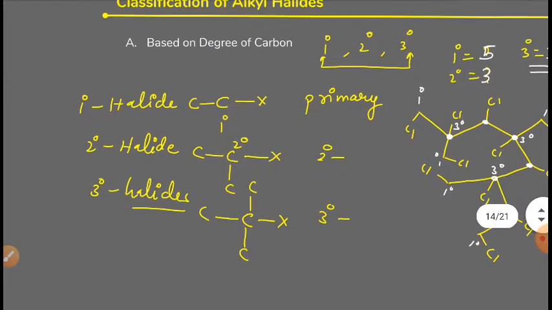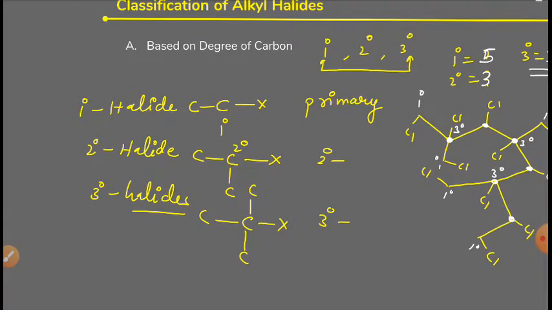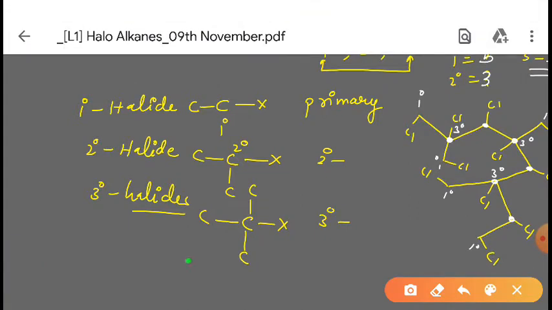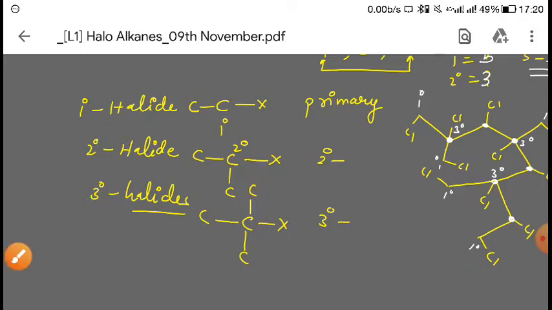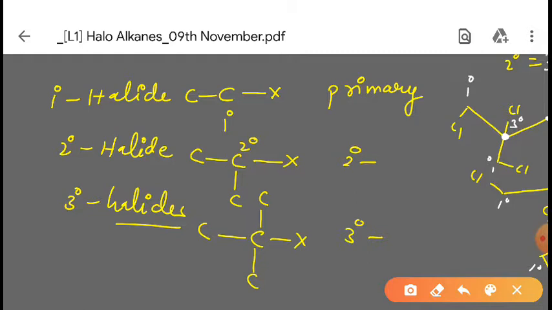Now when we are talking about classification, its classification is based on the degree of carbon. Based on the degree of carbon, it is of three types: primary, secondary and tertiary. You have to closely observe this. You can see why it is called primary: this carbon is attached to only one more carbon, and on one side it is attached to a halogen. That is why it is called a primary halide or 1 degree halide.